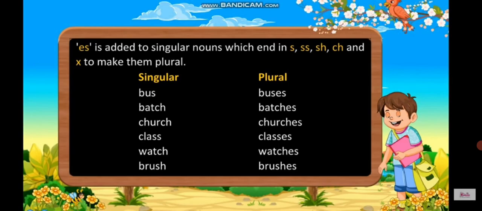sh, ch and x to make them plural. For example, in singular it is bus, and to make it plural we will add es to it and it will become buses. Similarly, batch will become batches, church, churches, class, classes, watch, watches, brush, brushes.